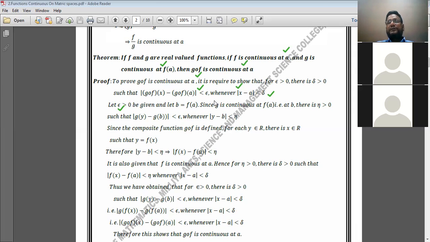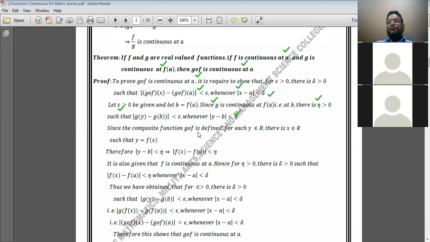I apply the first condition. Since g is continuous at b, at f of a means at b, again here apply the definition of continuity of a function. There is eta which is greater than 0 such that mod of g of y minus g of b is less than epsilon whenever mod of y minus b is less than eta.